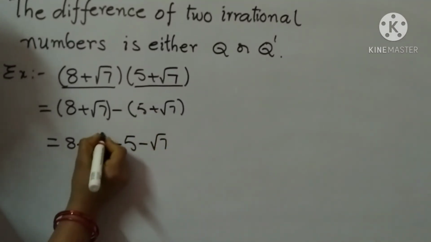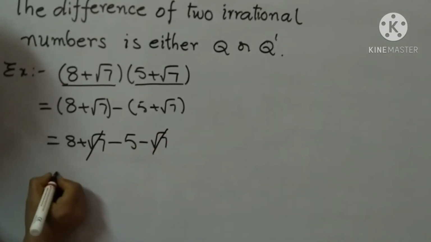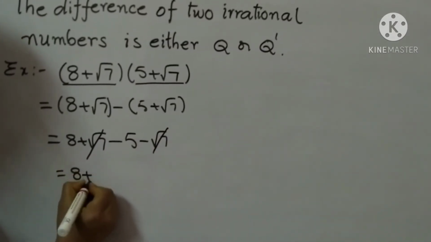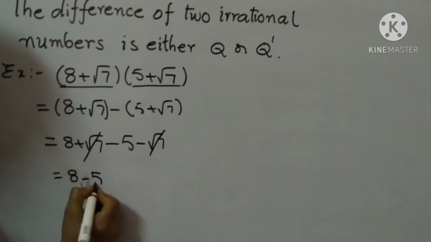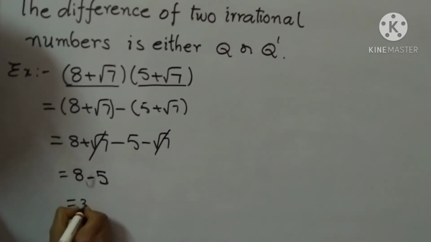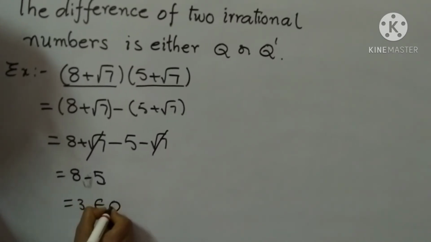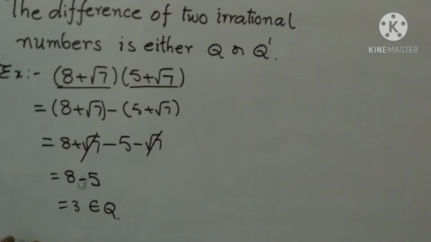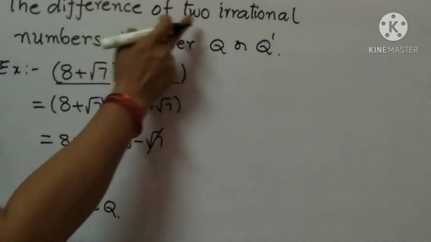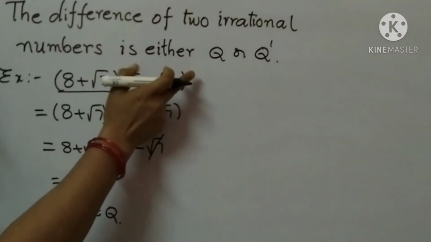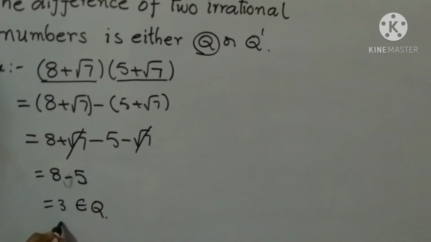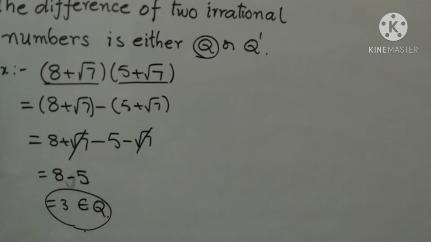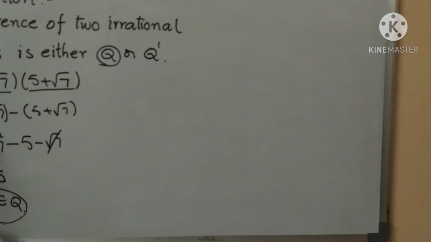root 7. Plus root 7 minus root 7 cancel. So here write the remaining 8 minus 5. 8 minus 5 is 3. 3 is a rational number. The difference of two irrational numbers is either a rational number or an irrational number. Here we will get a rational number. I have to take another example.